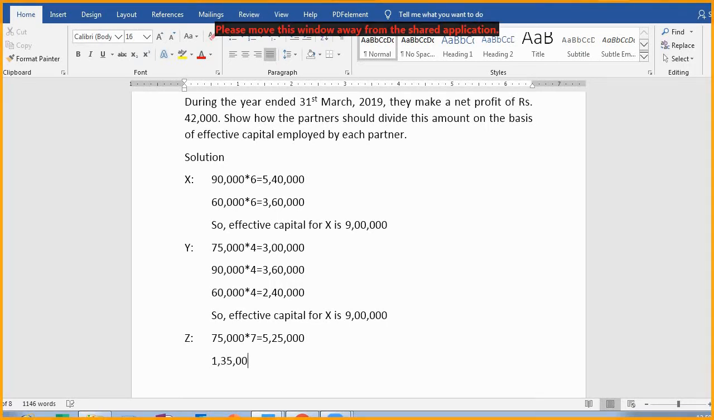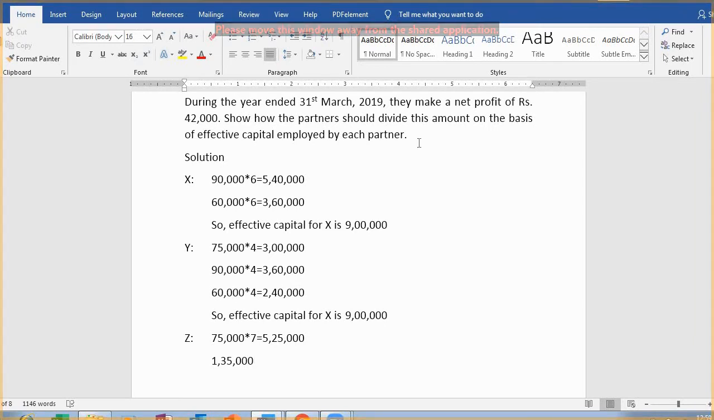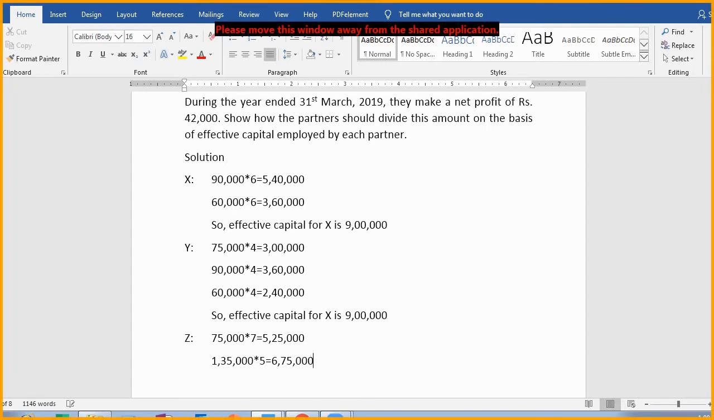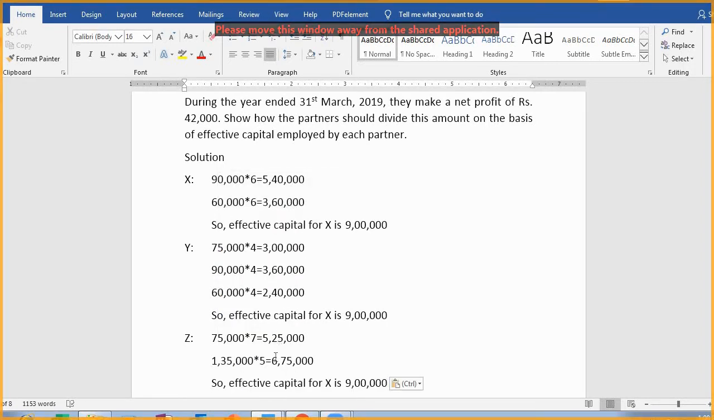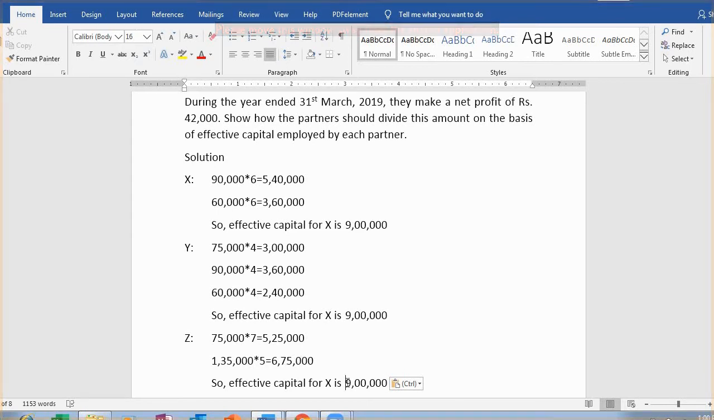I had told you that when you sit in accounts class, sit with the calculator, or you can use the calculator function of your mobile phone also. Both ways it is okay. For the next 5 months, it becomes 6,75,000 rupees. Got it? So effective capital here for Z will be how much? The same sentence we can copy. Effective capital, but the amount will change here. 6,511 and 12. It will be 12.